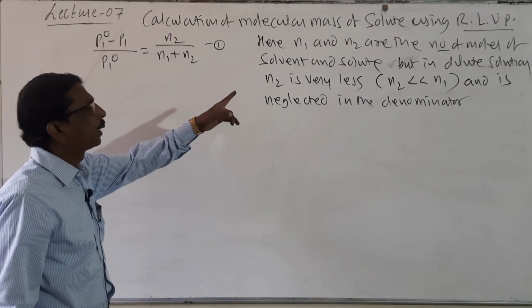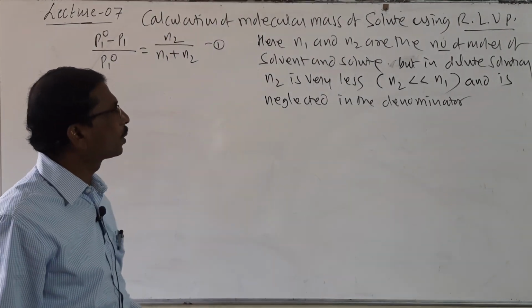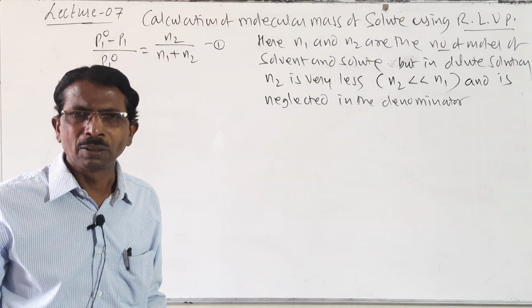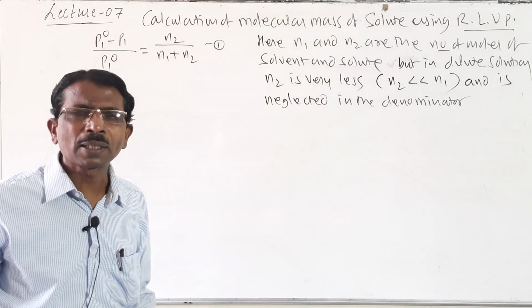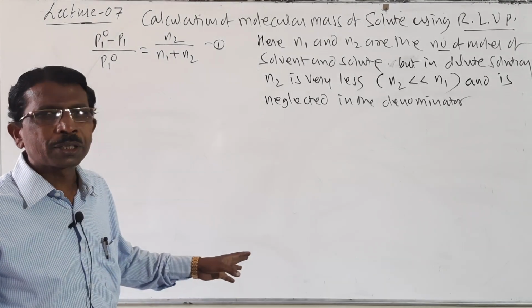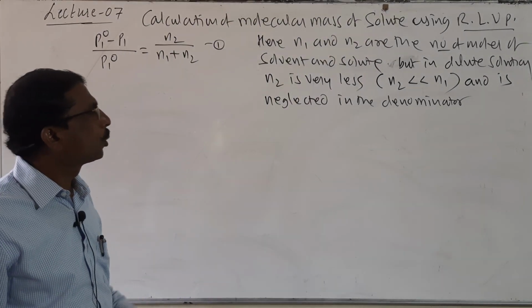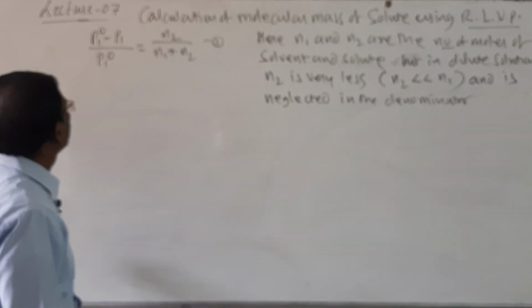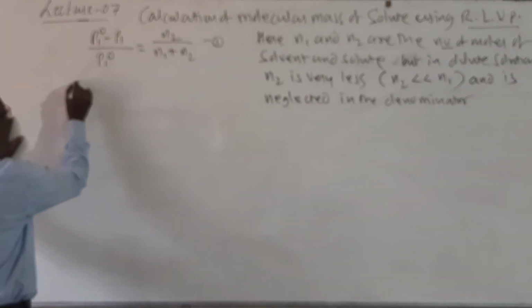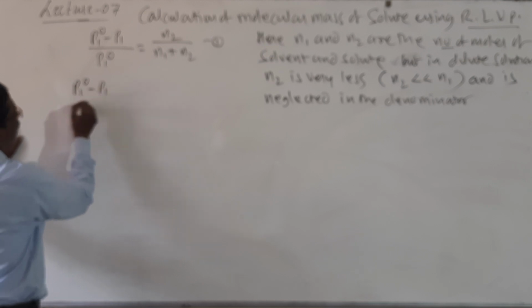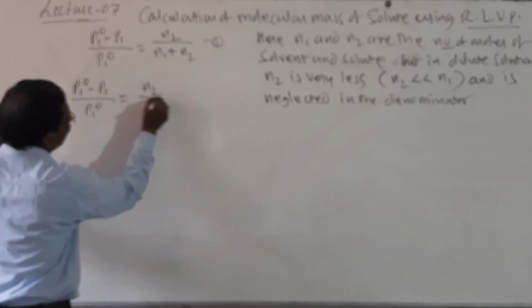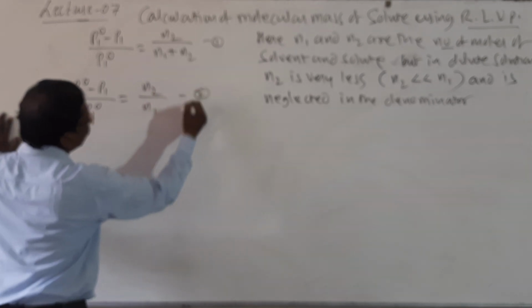So look here, N1 and N2 are the number of moles of solvent and solute. But in dilute solution, N2 is very less, that is, solute particles are very less, then it is called a dilute solution, and then N2 is neglected in the denominator. So we will get (P1 naught minus P1) divided by P1 naught is equal to N2 divided by N1, equation 2.